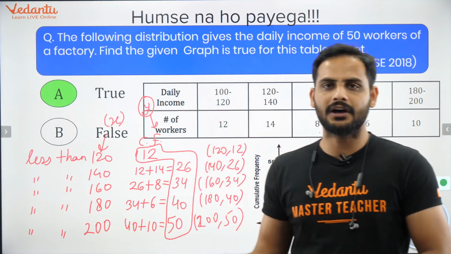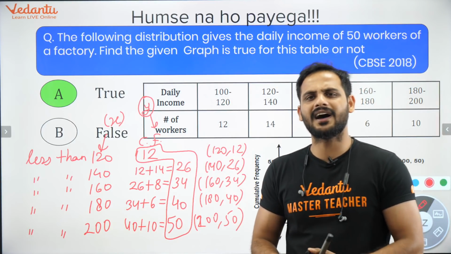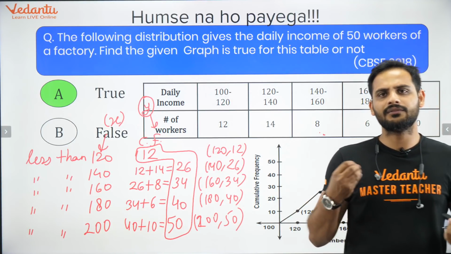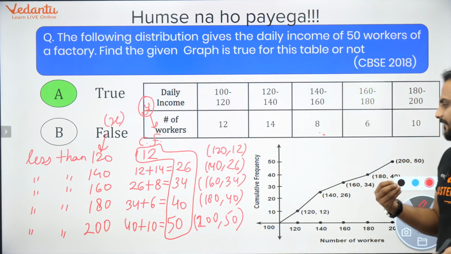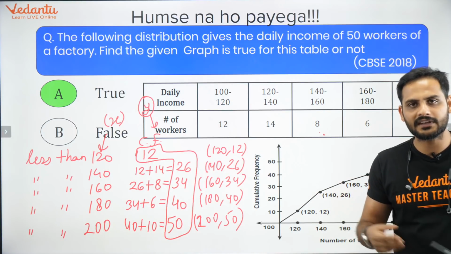Plot the less than type curve, plot the more than type curve. So these are the easiest questions which can be asked to you. And now if they ask you what is the median, in that case, what will you do?